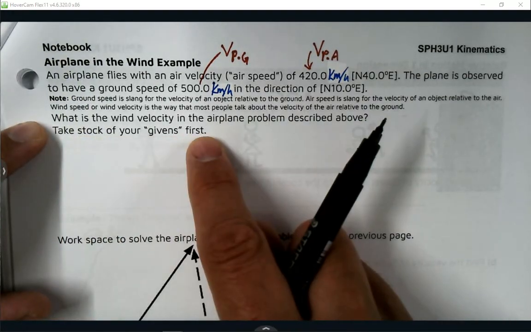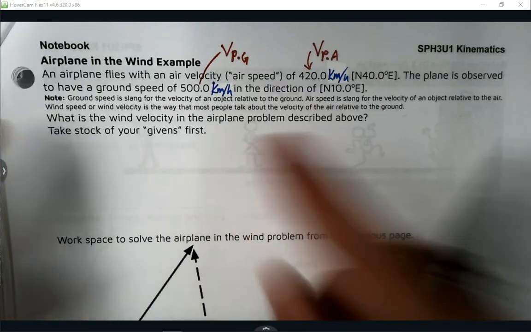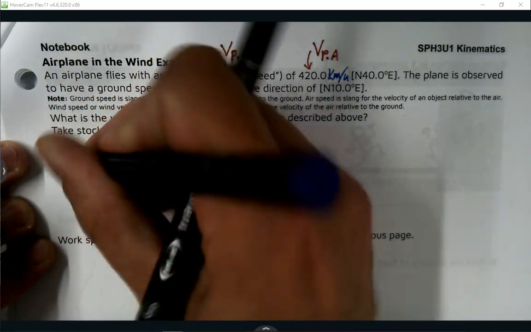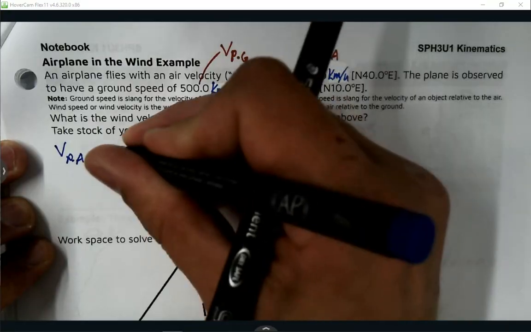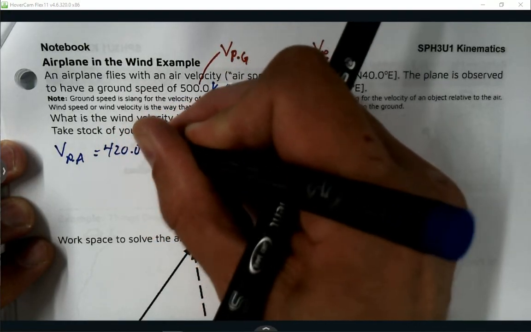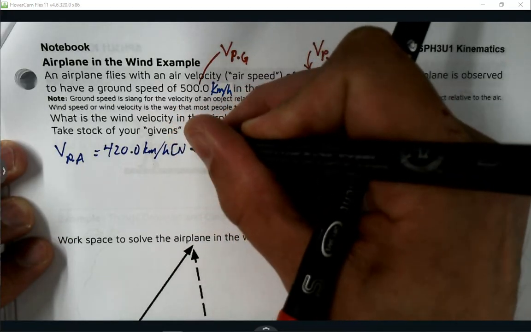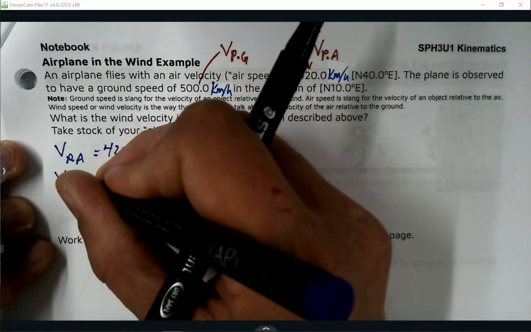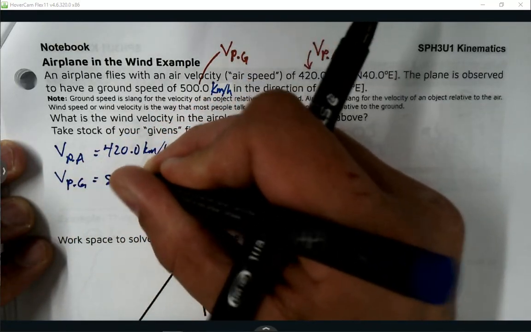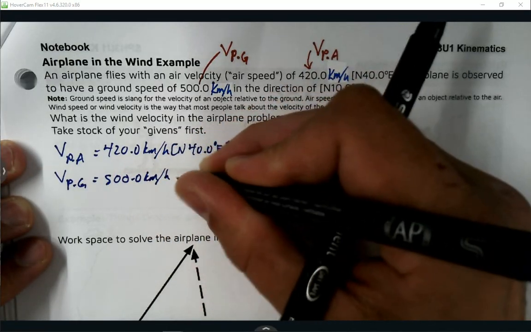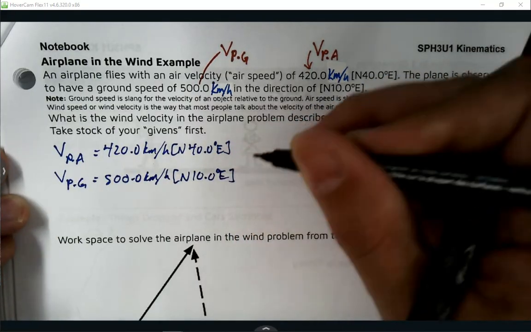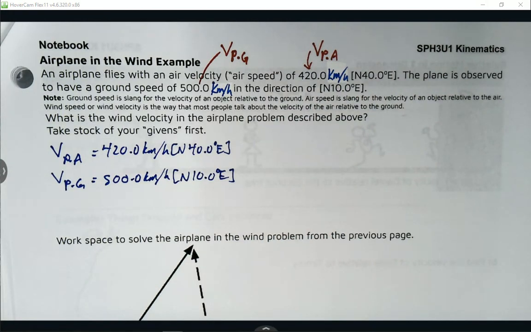What's the wind velocity in the airplane problem described above? Let's take stock of the givens. I kind of sketched things out already. Velocity of the plane relative to the air is 420 kilometers per hour, and the direction is north 40.0 degrees east. Velocity of the plane relative to the ground is 500 kilometers per hour, north 10 degrees east. And I want you to notice that none of these are nice, pretty, just north-south kind of things. There's a wonky angle in both of them. So we've got to deal with that.